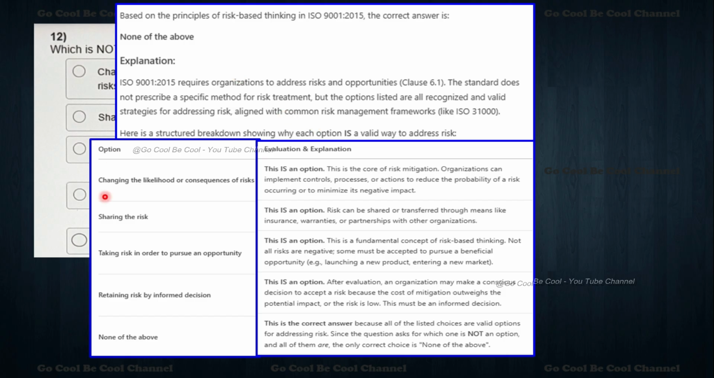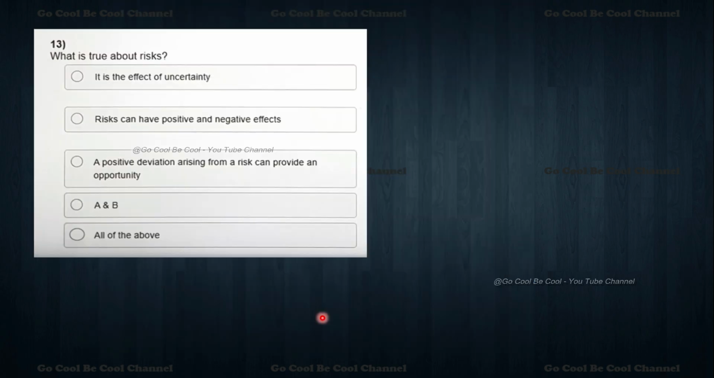So sharing the risk, taking the risk in order to pursue an opportunity, retaining risk by informed decision, none of the above. So this is an option. For example, this is the core of risk mitigation. This is also an option: risk can be shared or transferred through means like insurance, warranties, or partnerships with other organizations. So this is an option, and the correct answer is none of the above. Moving towards the 13th question.